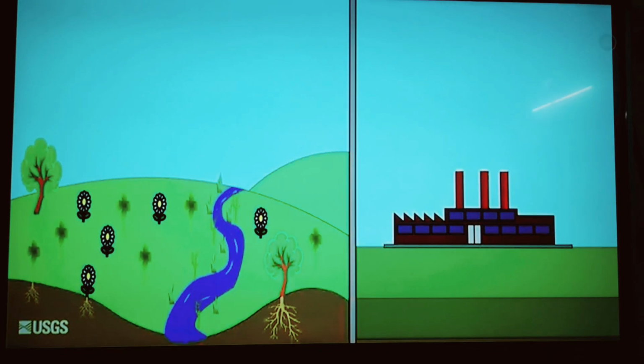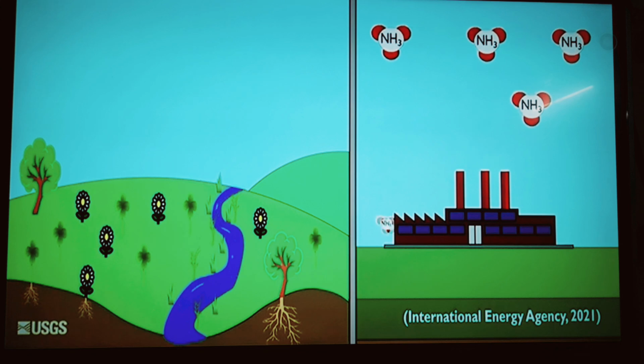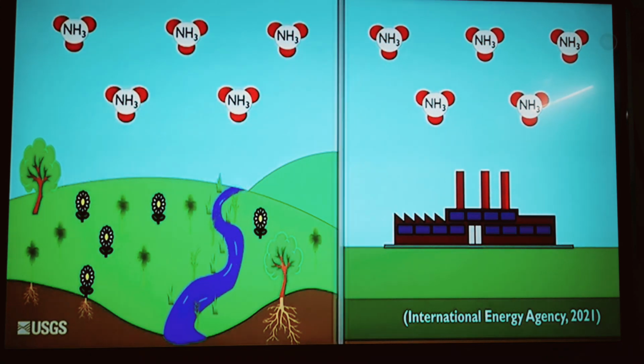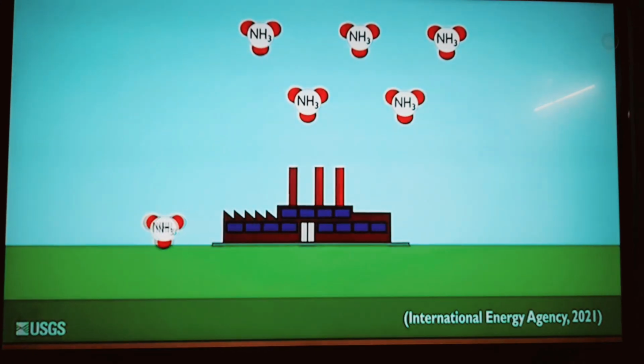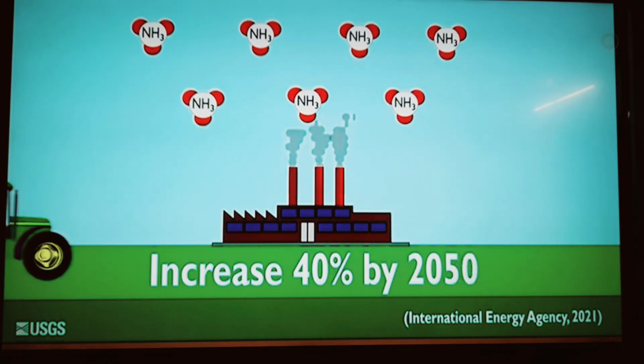From a report published in 2021, human activities produce the same or more ammonia than all of Earth's natural ammonia production. And industrial ammonia production is rising, with an expected increase of 40% by 2050 if current trajectories continue.